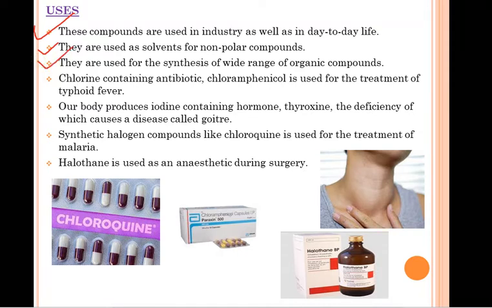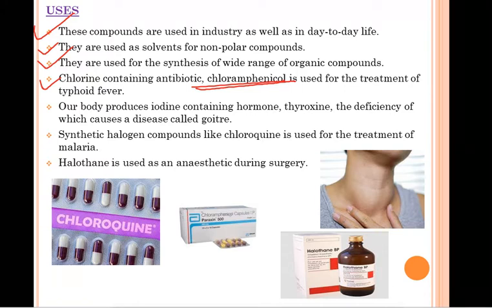Third point. They are used for the synthesis of a wide range of organic compounds. Wide organic compounds के formation में haloalkanes and haloarenes help करती हैं. We can form a large number of organic compounds from haloalkanes and haloarenes. Chlorine containing antibiotic chloramphenicol. What is the name of this compound? Chloramphenicol. It is used in the treatment of typhoid fever.